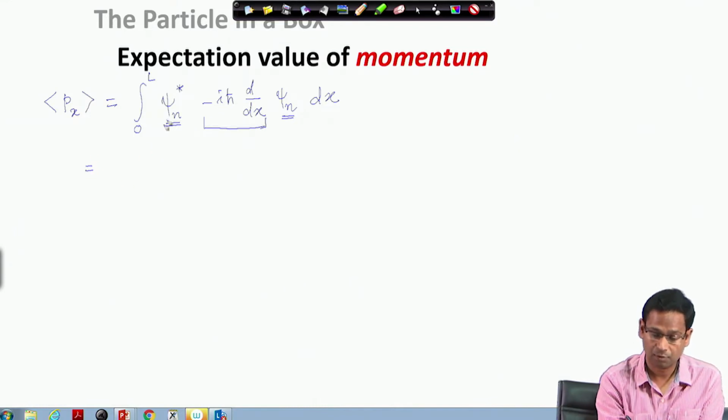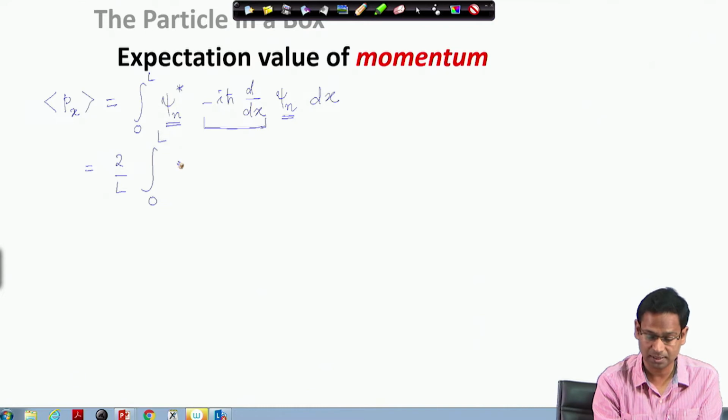If you remember, the functional form of the wave function was square root of 2 by L times a sine function. I am first writing the normalization constant, 2 by L, but I have psi n star and psi n, so both combined, therefore the square root is missing.